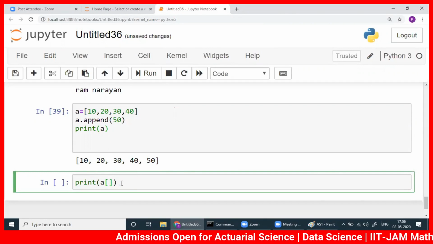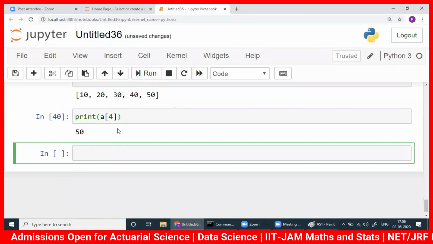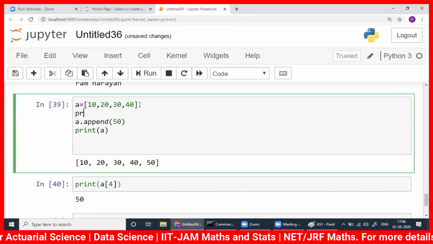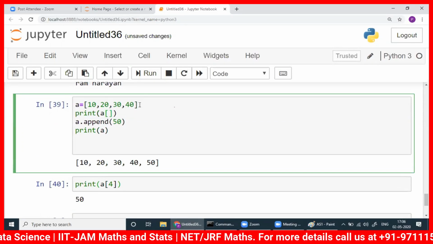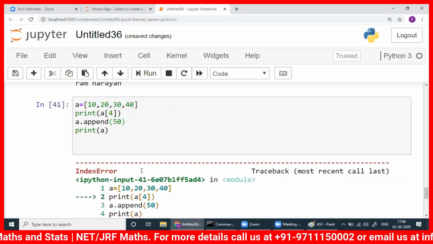I don't want to print everything here. A[4]. See, it's 50 now. But if you print A[4] before appending, yeah, there is a problem.